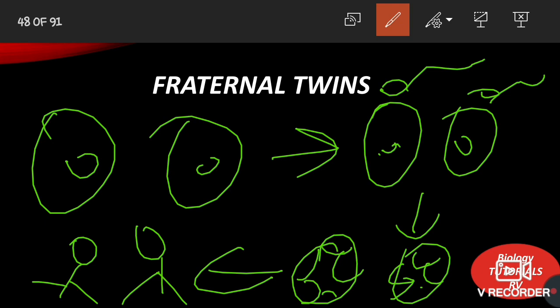And these fraternal twins have separate placentas because they are developed from different zygotes and these different zygotes implant separately. That's why they have separate placentas. I have forgotten to tell you that in identical twins, the placenta is shared between the 2 twins because only one zygote is formed in identical twins, so they do not implant separately. That's why they share the one placenta.